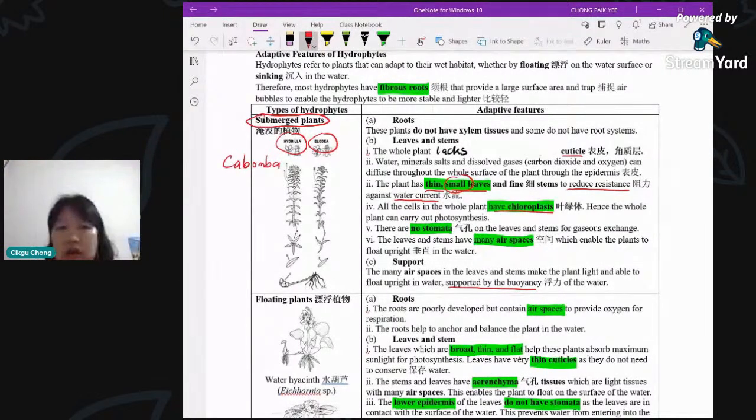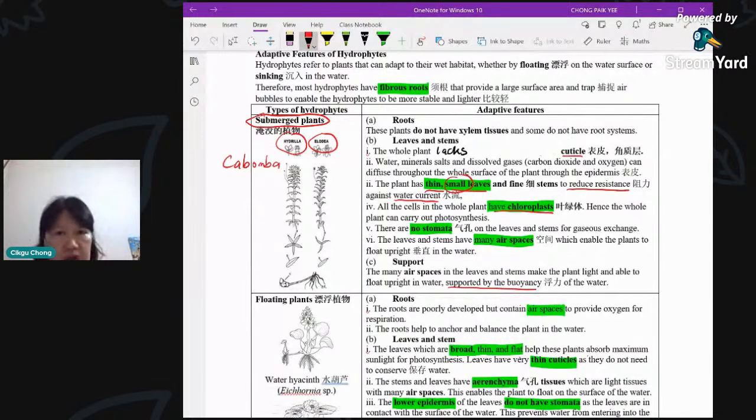So in order to reduce the resistance, the leaf has to be very small so that when the water current moves, it's not going to be able to pull the whole plant out of the ground. So it's to reduce resistance. It must be small if it's submerged. If it's on the surface, it can be big because it can float on the surface. Usually those that are floating have big leaves, but those that are submerged have small leaves.